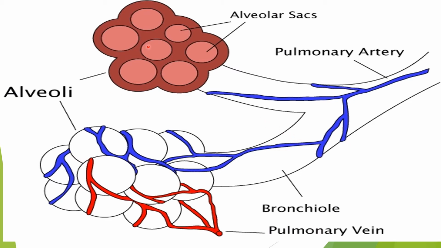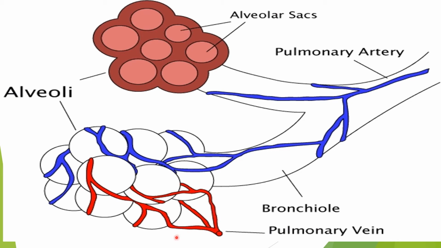So this set of capillaries carry deoxygenated blood, which is denoted by the blue color. Now the alveoli are filled with air rich in oxygen when a person inhales. So there is gaseous exchange between the alveoli and the capillaries. Oxygen from the alveoli enters into the capillaries and carbon dioxide from the capillaries diffuse out into the alveoli. Thus, the blood which is carried by the capillaries become oxygenated.